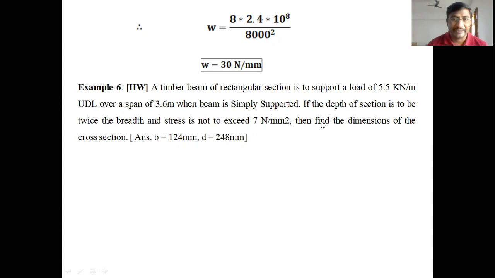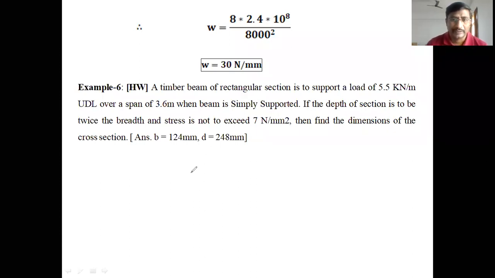First of all, take the bending equation for this problem. From the bending equation, you have to find the I value, that is the moment of inertia, because we don't know the moment of inertia value; in the problem there is no data for the breadth and depth. So from the bending equation, substitute sigma max, y max, and the I formula BD cube by 12, and substitute the maximum bending stress value, which is 7 newtons per mm square. So in this problem, I will explain again.